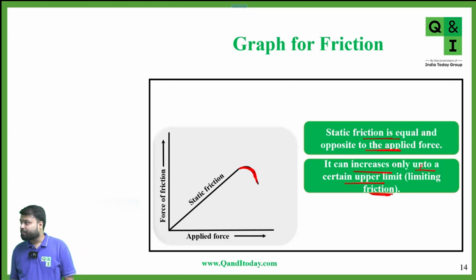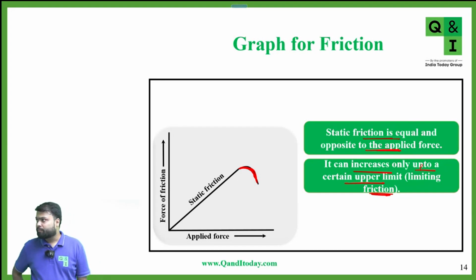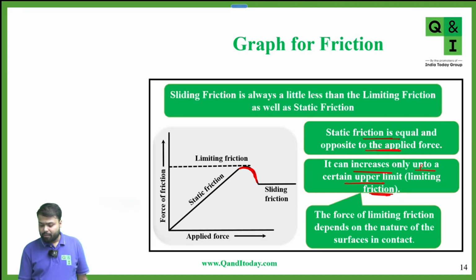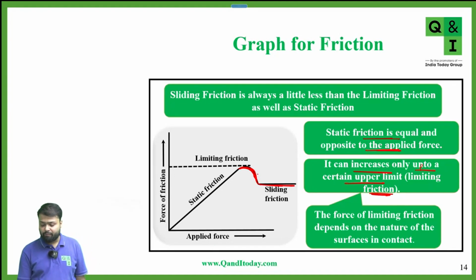Is this clear? Yes, sir. And once that almirah starts the motion, there is some constant force applied by you to keep that body in motion. Yes or no? Yes, sir. So after that, what will happen? There is a sliding friction that acts between the block and the surface, which is constant and which is less than the static friction.